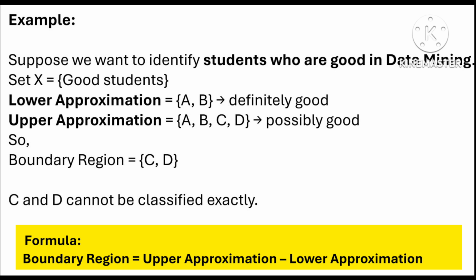So now compare this formula. Here boundary region equals to upper approximation minus lower approximation. Here upper approximation is A, B, C, D. A, B, C, D minus lower approximation A, B. Here A, B, C, D minus A, B. So boundary region is C, D.